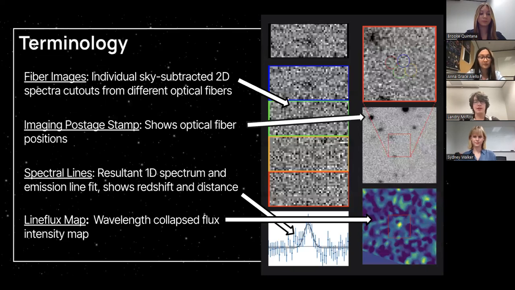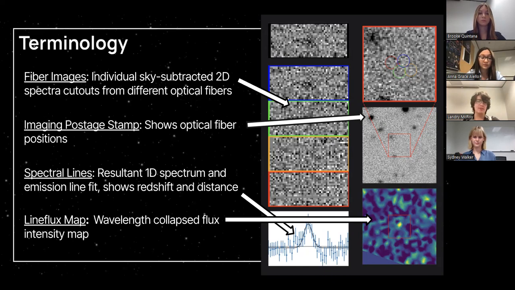To explain how we understand and classify these galaxies, you're going to have to look at the image to the right. Each signal is a composite of several spectra tiling a circular region of the sky. Each colored box contains a small part of the spectrum where we have detected a signal. The black dots are the signal, while the gray background is noise. These dots are photons that have been traveling for up to 11 billion years, coming from a galaxy that's producing a lot of stars, and they finally made it into our instrument.